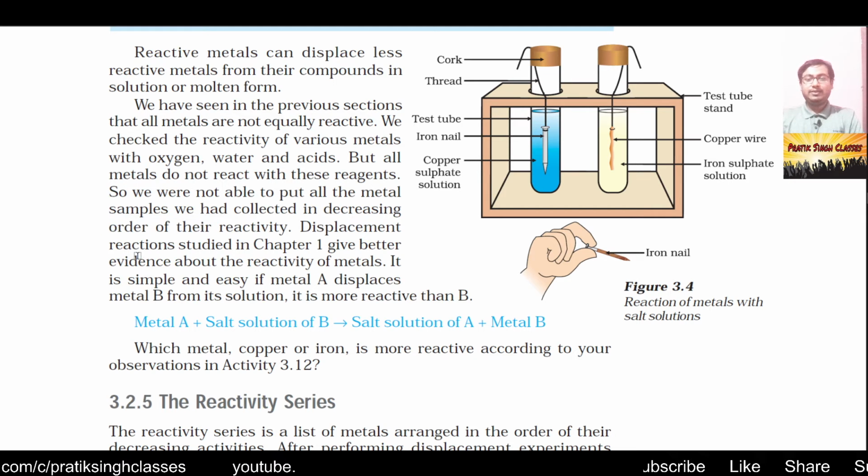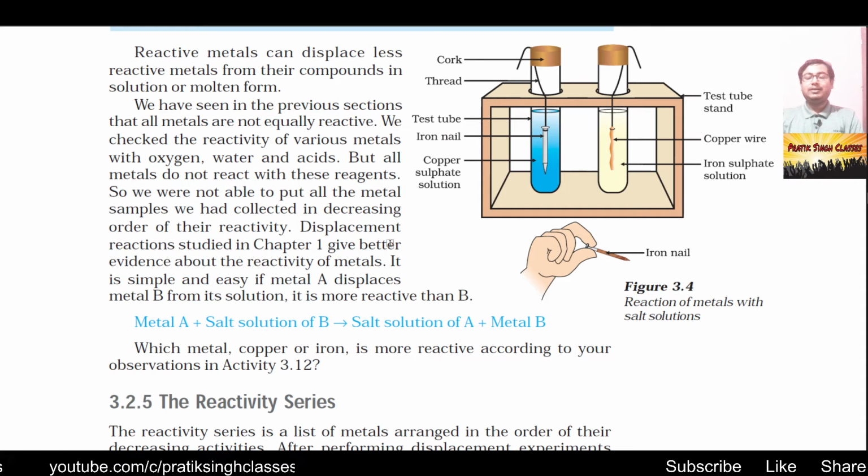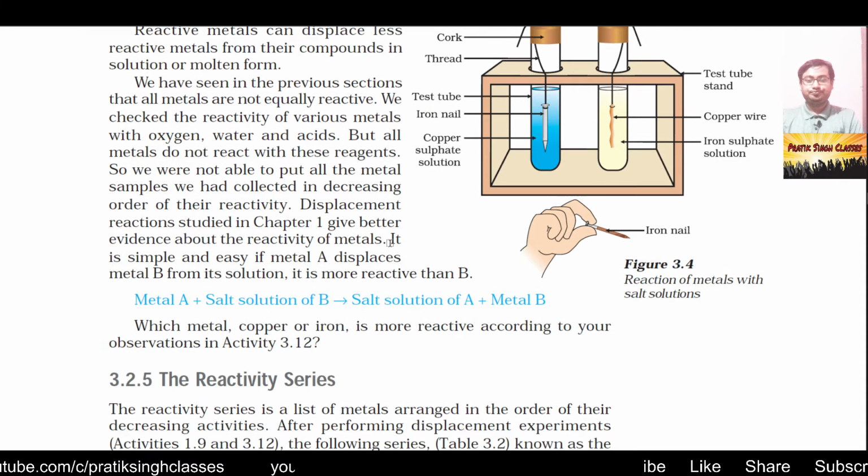Displacement reactions studied in chapter 1 are better evidence about the reactivity of metals, because the higher the reactivity, the more the metal will displace the less reactive metal from its solution.